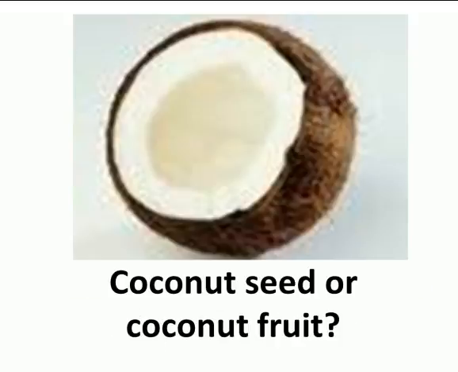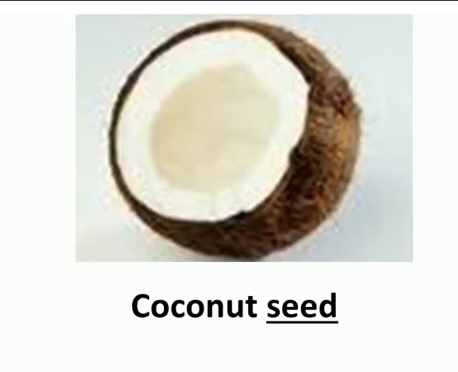Last fruit. We've had fruit that clings, like cocklebur fruit, and fruit that floats through the breezes, like maple fruit and dandelion fruit. But we now have this coconut. You go to the grocery store, you buy something like this. Are you buying a coconut seed or a coconut fruit? It is a coconut seed.